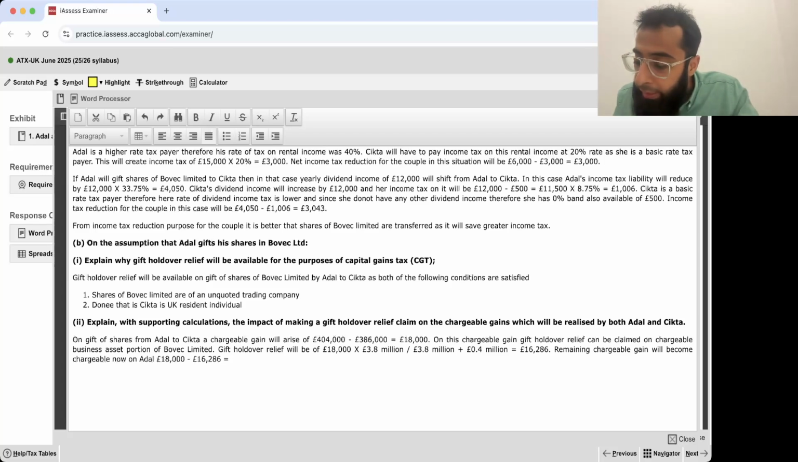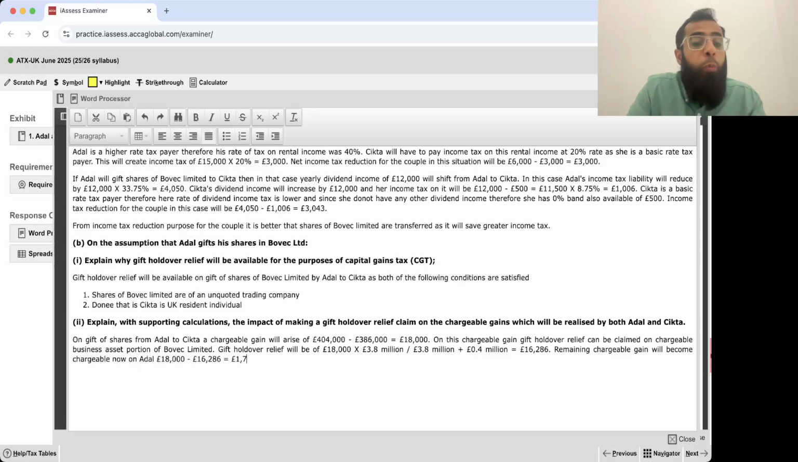Sir, will you repeat it again? Yes, I will repeat. So there is nothing to worry. 1,714 will become chargeable now on Adil. On gift of shares from Adil to Sitka, a chargeable gain will arise of 404 minus 386. So the gain will be 18,000 pounds.